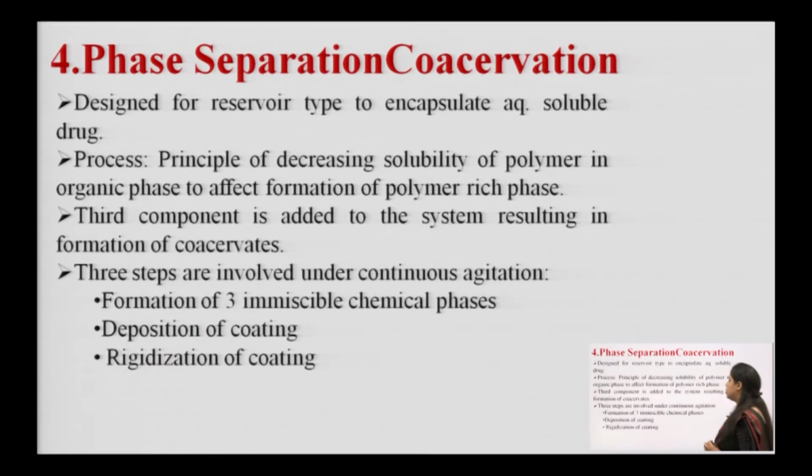Number 1 is formation of 3 immiscible chemical phases. 3 immiscible chemical phases means the drug phase and the polymer phase and the third component phase, right. So, first of all you will make a 3 immiscible phases system. Now, deposition of the coating will occur as soon as you add the third phase into the system of polymer and drug. The formation of coacervates or small droplets will occur soon after adding the third component phase, right.